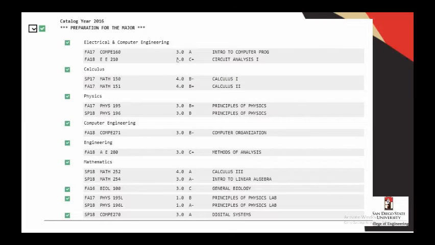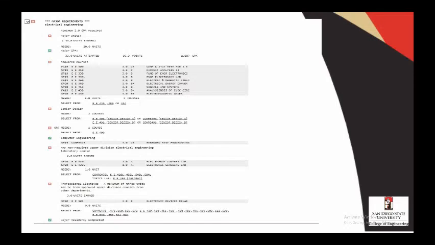As you keep going, you can see each class you fulfill, and it fulfills a requirement, a little check mark here. So this is again for an electrical engineering major, and this person has managed to fill out everything they needed to prepare to get into the major. So they're switching from pre-electrical engineering to electrical engineering. And once you are in there, you have major requirements you need to fulfill. So as you can see here, this student has most of them done, but they still need 2 courses, which is 6 units from something right here.